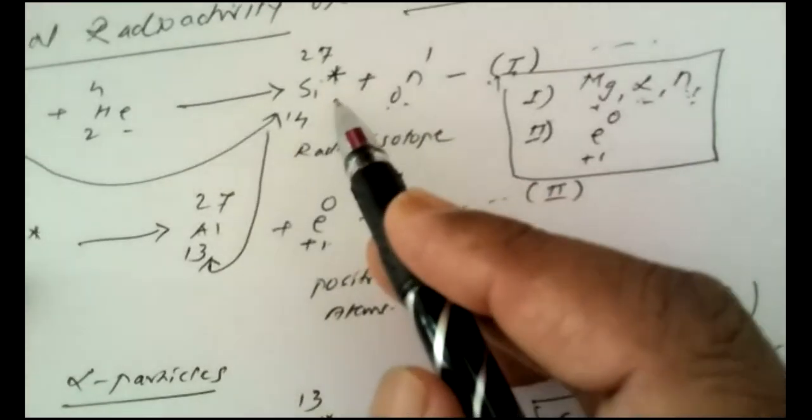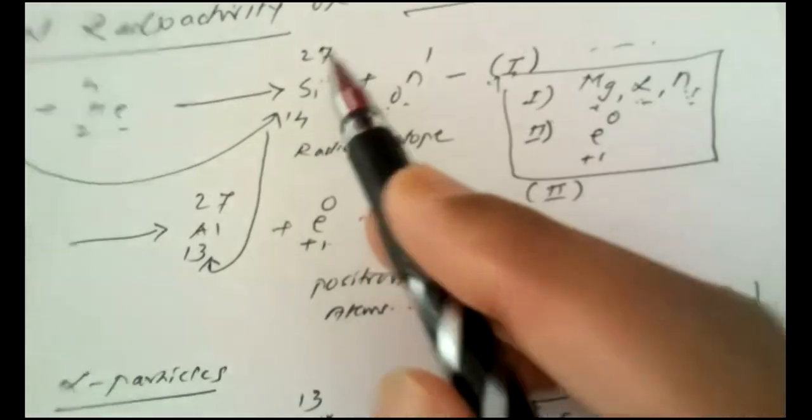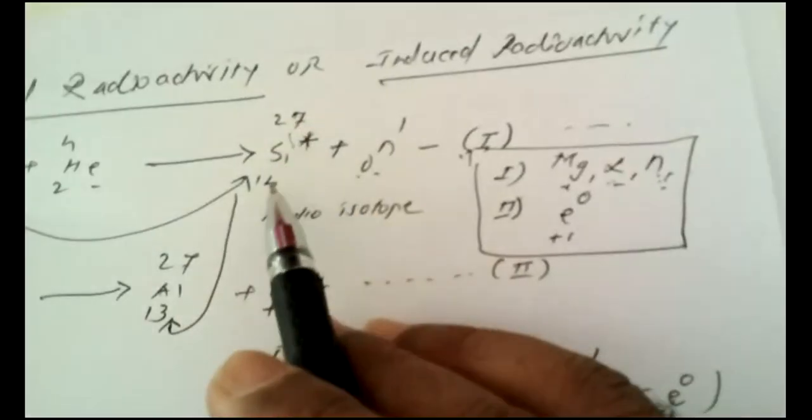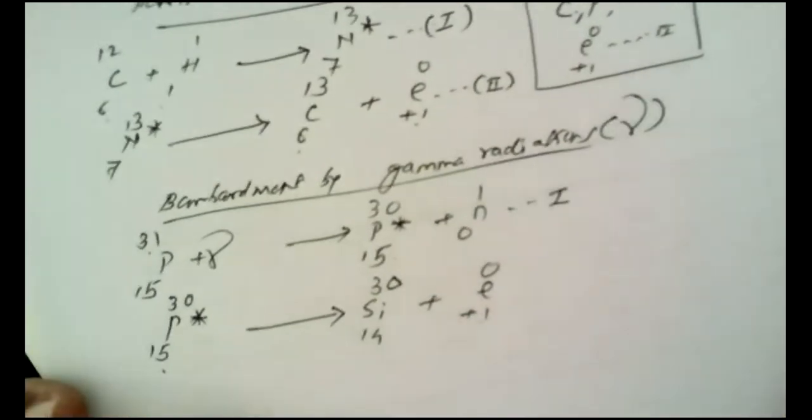Atomic number 14 is silicon. So this silicon is different from the other silicon. This form is a radiosilicon, atomic number 14, but atomic mass is 30, greater than the previous radiosilicon.